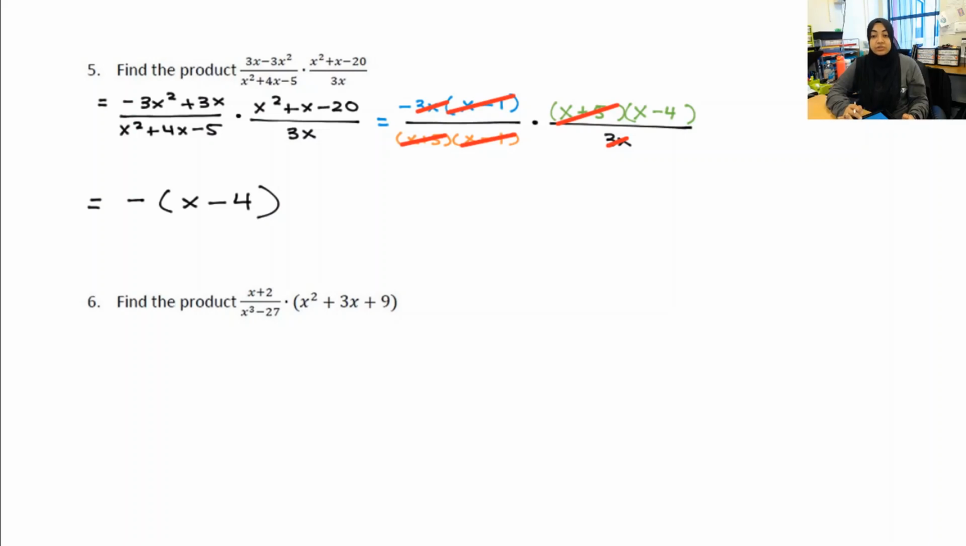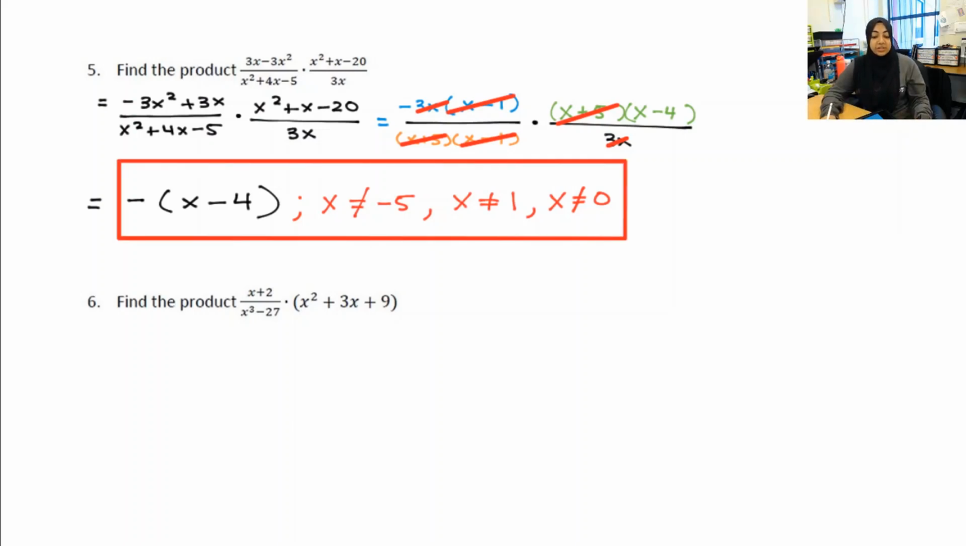Now, don't forget to restrict your domain depending on all of those terms that got divided out in the denominator. When x plus 5 got divided out, that means x cannot equal negative 5. An x minus 1 got divided out, so that means x cannot equal 1. And a 3x got canceled out, so 3x equals 0 means x cannot equal 0, because when I divide both sides by 3, that leaves me with 0. Those are the restrictions on my domain as well as the simplified rational expression.